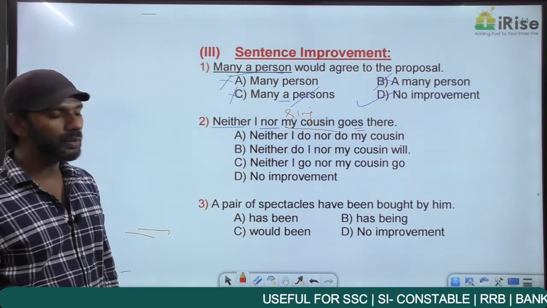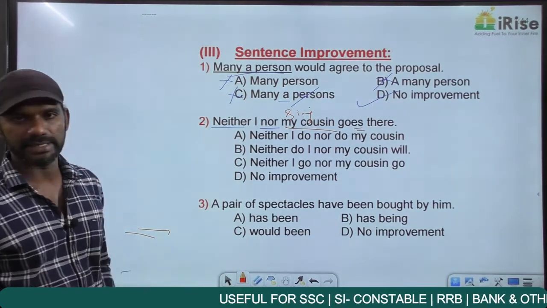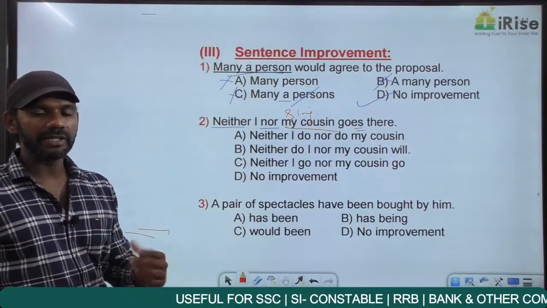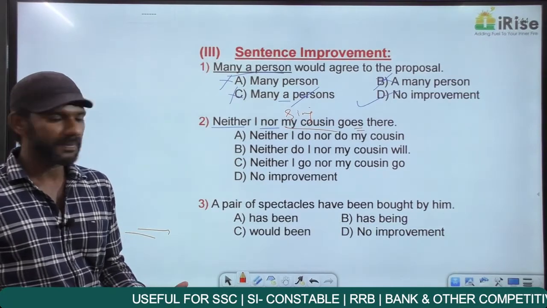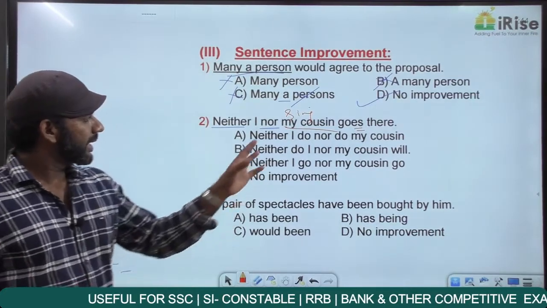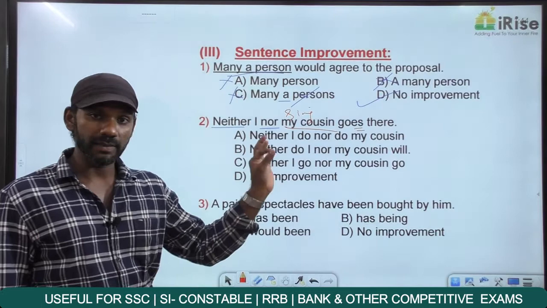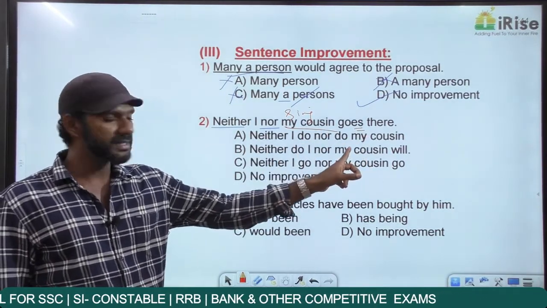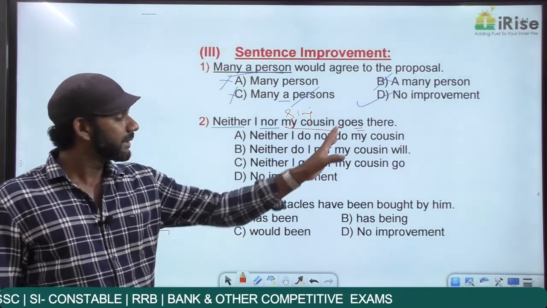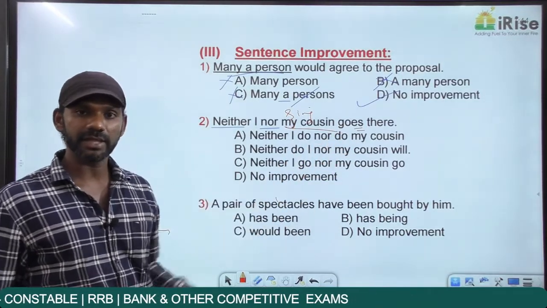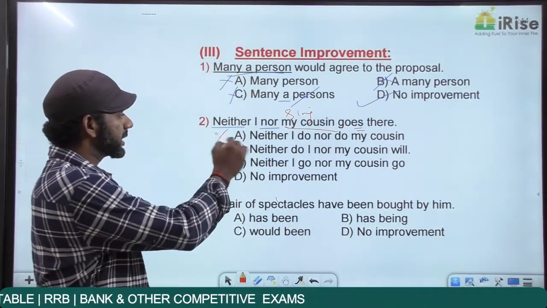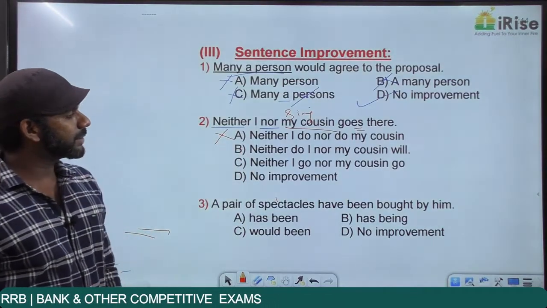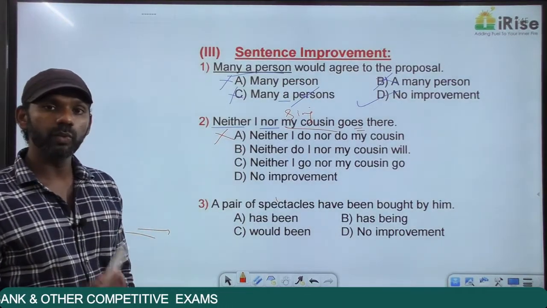Come to option A. Neither I do nor do my cousin. Now this sentence is grammatically wrong because of redundancy, repetition. And you can check the order. I do: I is a subject here, do is a verb. Do my cousin: do is a verb here, my cousin is a subject. The order is not fine. Eliminated.